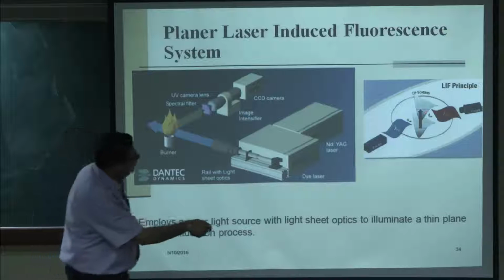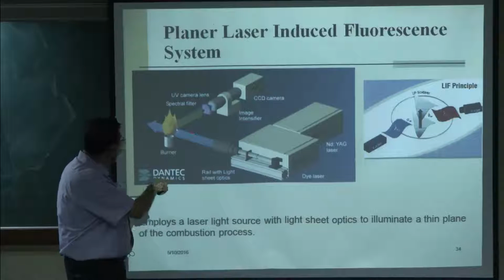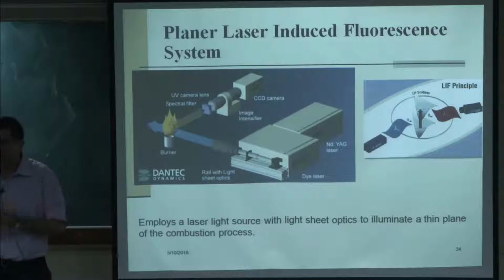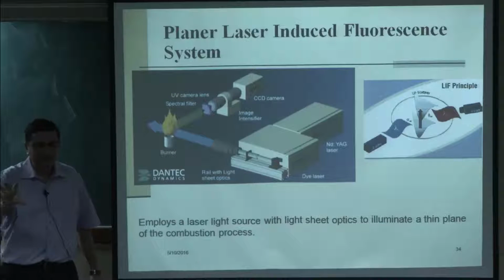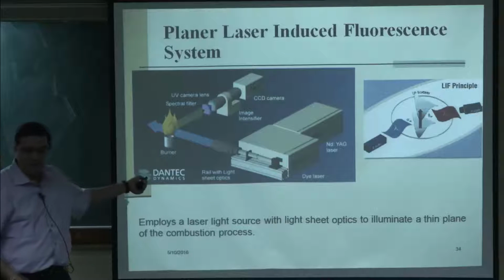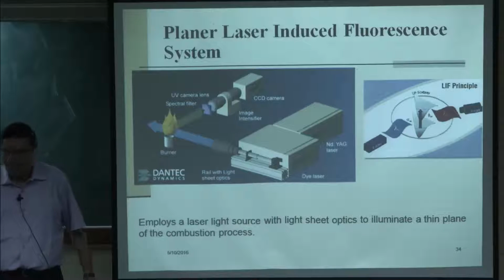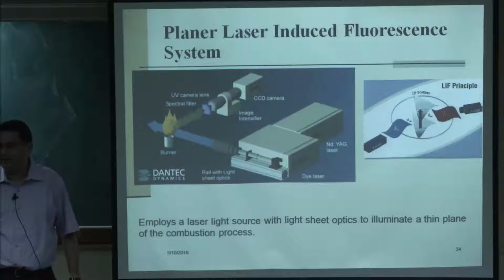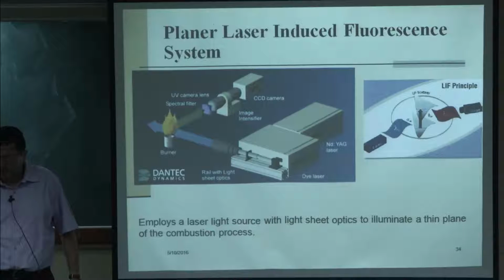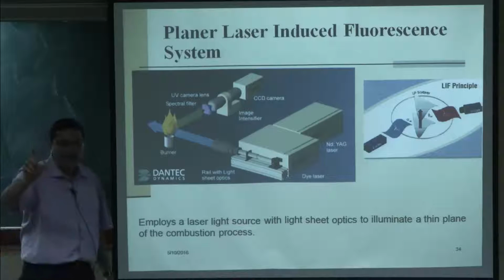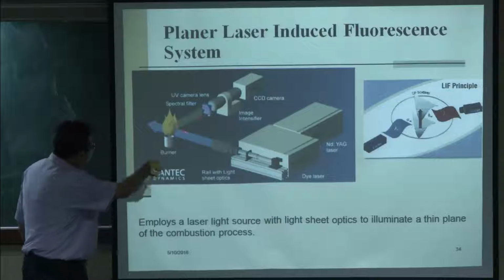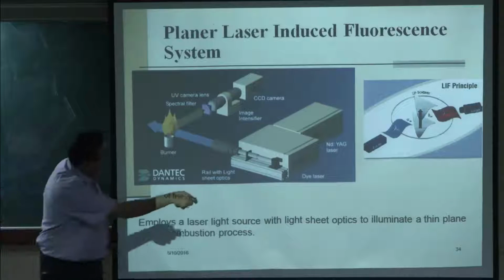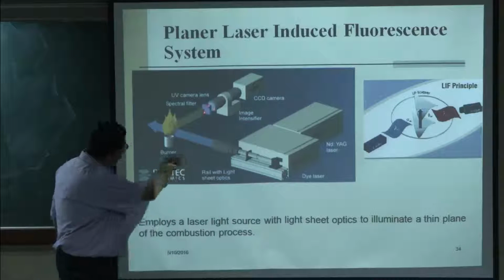So there is a slight frequency shift, because this flame has a lot of radicals and it absorbs part of this laser beam and gets excited, but the excitation is more than it can handle, so it fluoresces and de-excites. Therefore, when it comes down to the ground state, it emits some light, and that is the fluorescence. Typically there is a red shift, it will emit at a lower frequency than this, and we use a partial filter.